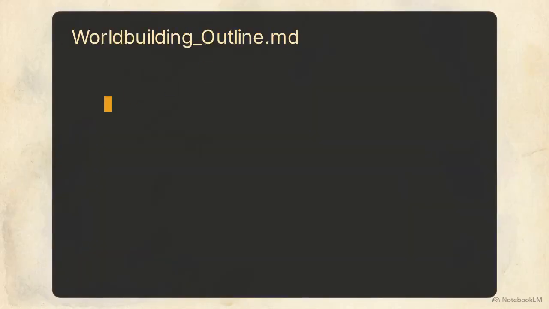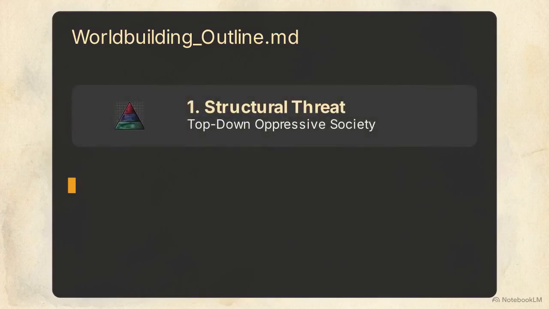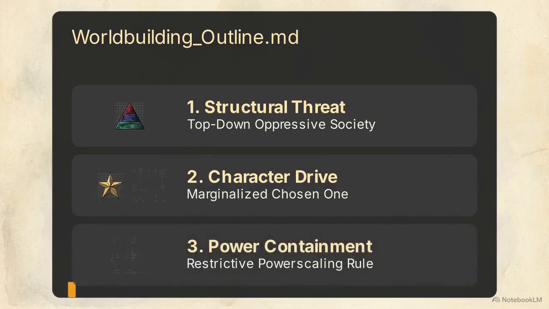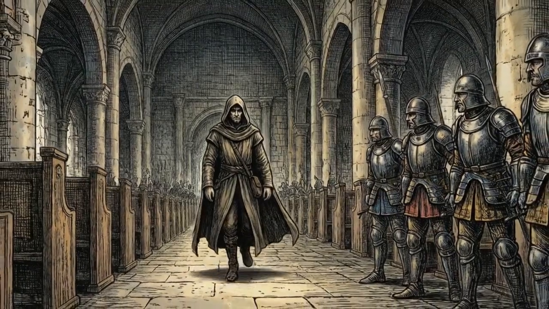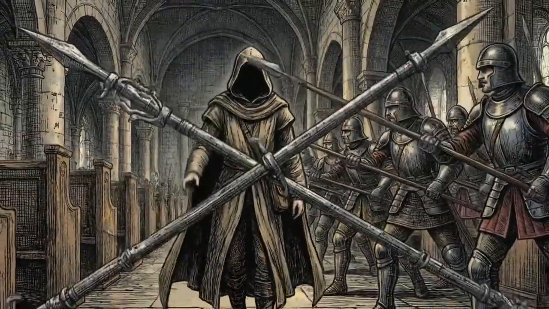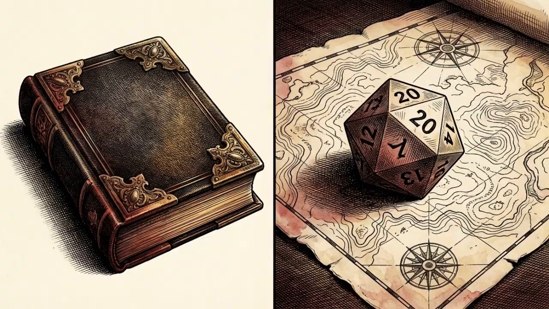You should now have a 3-part outline: a top-down oppressive society, a deeply motivated marginalized hero, and a highly restrictive power scaling rule. Completing this framework gives you a structural foundation where the world is more than a backdrop. It's a functioning system that actively resists your protagonist. Apply this outline to your first novel chapter or your next tabletop RPG campaign.